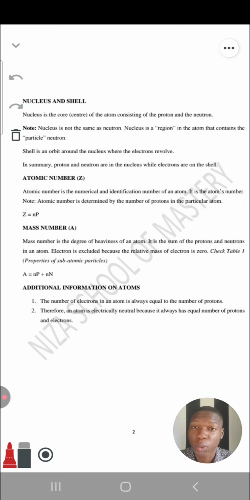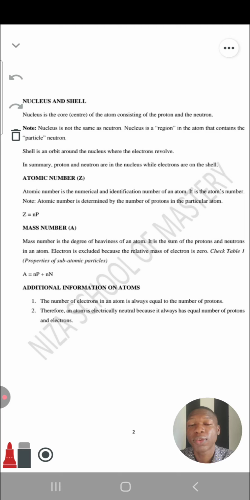Normally you should add everything, but we don't add electron because the relative mass of electron is 0. You remember in the first page that we learned the relative mass of an electron is what? 0. It is very light. Under the properties, the charge of proton is +1, the mass of proton is 1, the mass of neutron is 1, but the relative mass of electron is 0 because it is very light. So because it's very light, we don't add it. Is that okay?